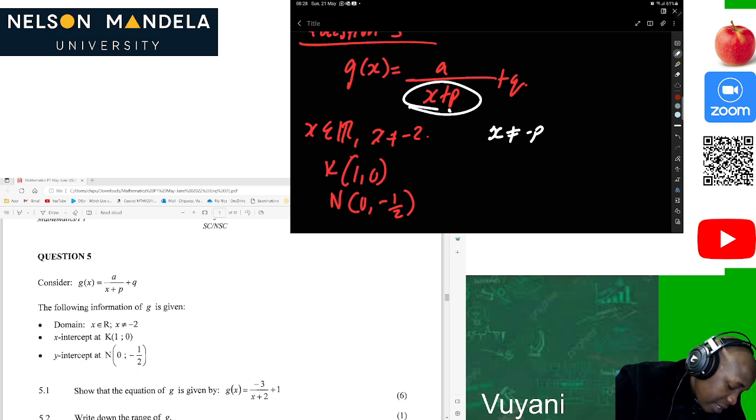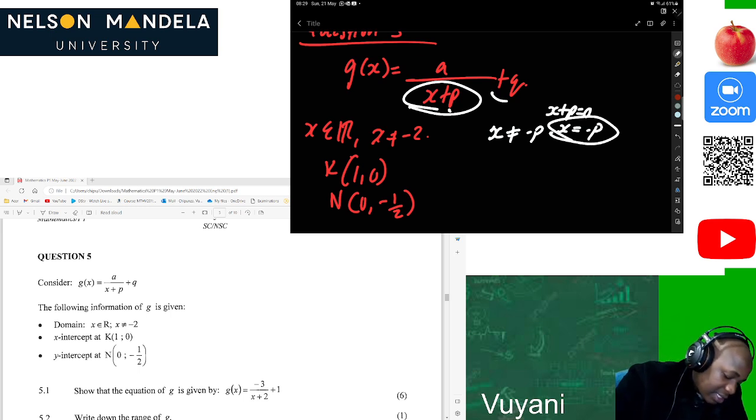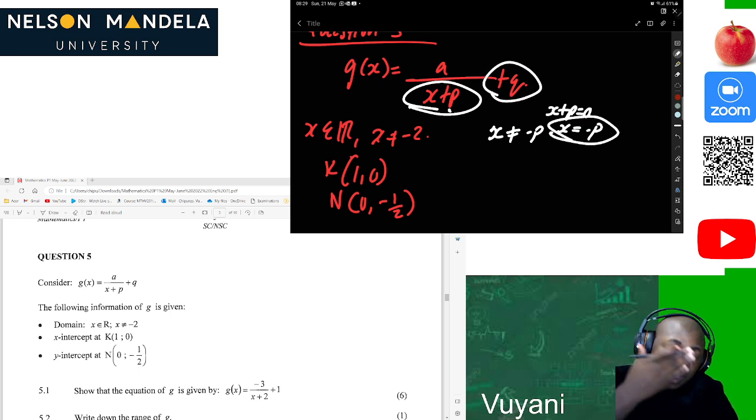-p is coming from here. So x plus p equal to 0, so x will be equal to -p. This is our vertical asymptote, and this is our horizontal asymptote. So this is what's important.